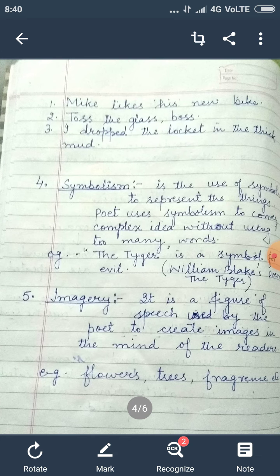Here, Mike likes his new bike. Toss the glass, boss. I dropped the locket in the thick mud. Students, find the alliteration, consonance and assonance yourself.